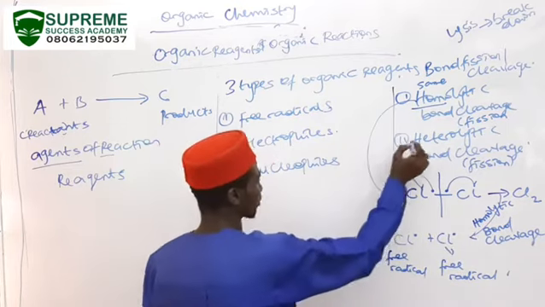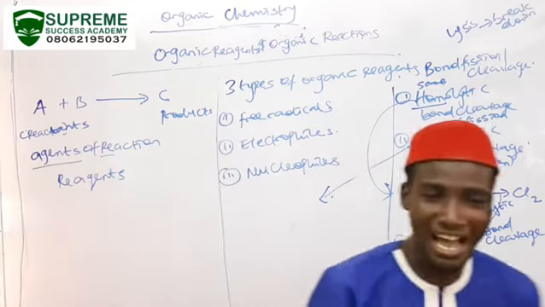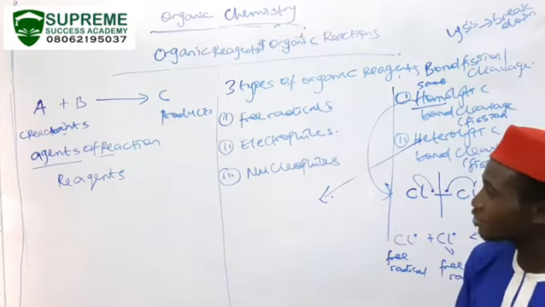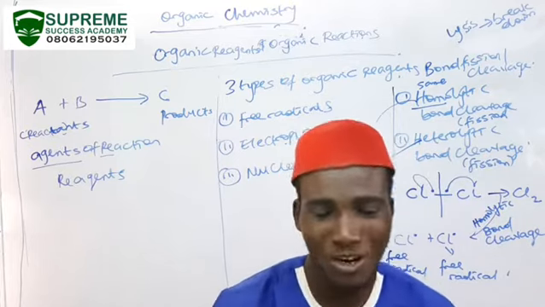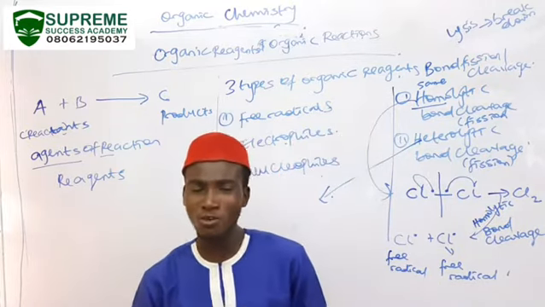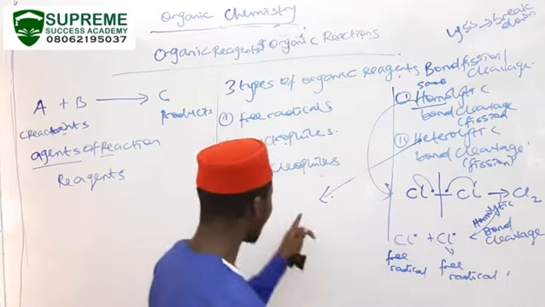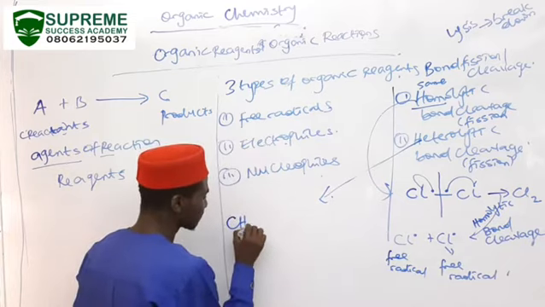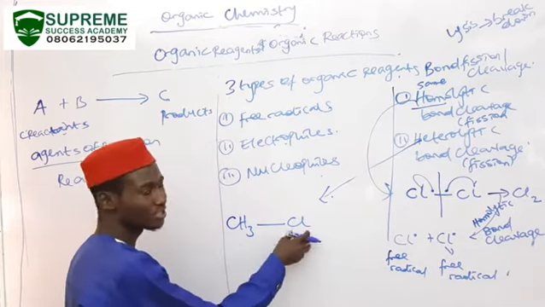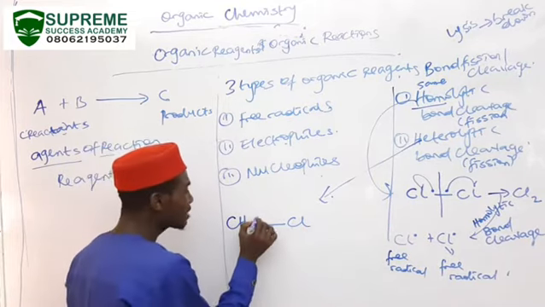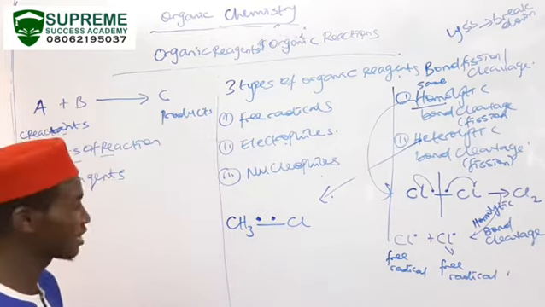Now, heterolytic bond cleavage. In heterolytic bond cleavage, what we observe is that it results in the formation of electrophiles and nucleophiles. Why? Because the breakdown of the molecule is disuniform. The breakdown of the molecule is not equal. These electrons are shared equally. But here, we could see CH3-Cl. This substance is called methyl, and this is chlorine. This gives us chloromethane.